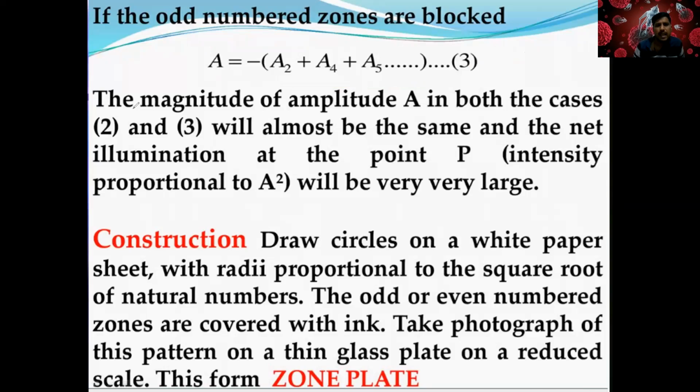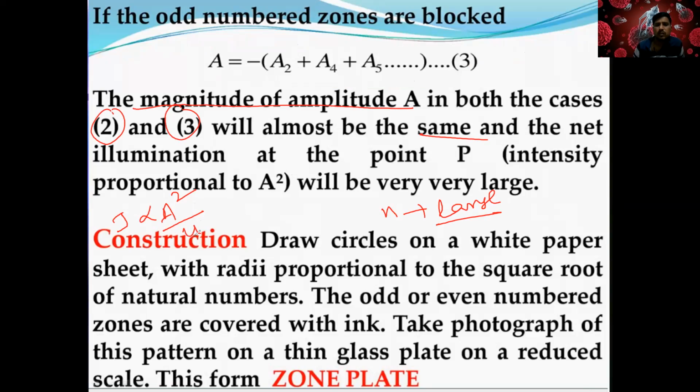So now the magnitude of the amplitude A in both cases will be almost the same when n is large. When n is large, in both cases, intensity should be equal to amplitude square. In both cases, what happened?